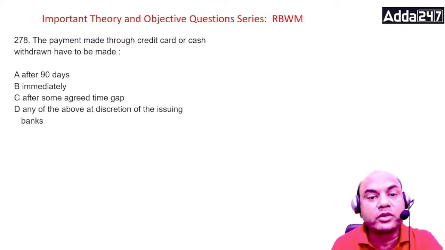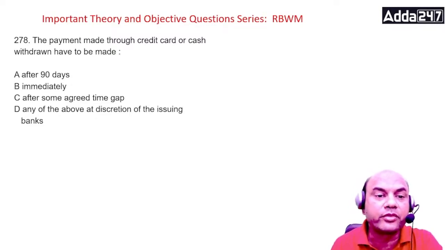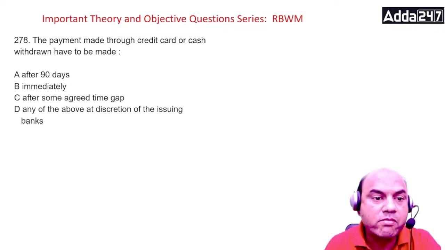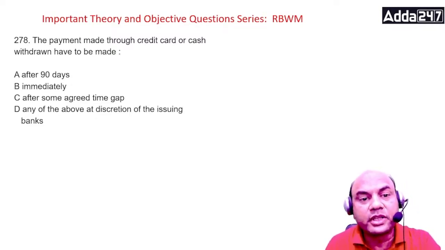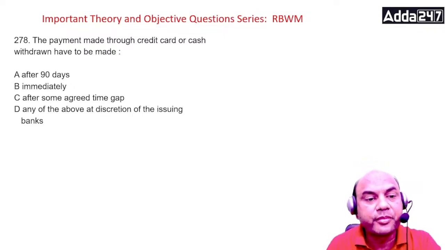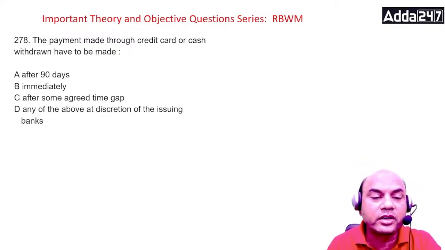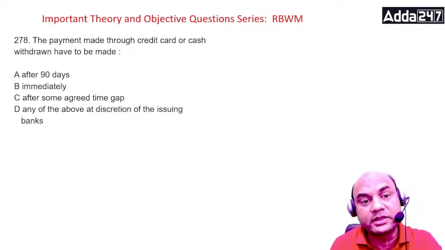So if I withdraw the cash, then how do I have to pay? Immediately or after 90 days? After 90 days is not the right answer. After the agreed time gap, yeah, that can be the answer.